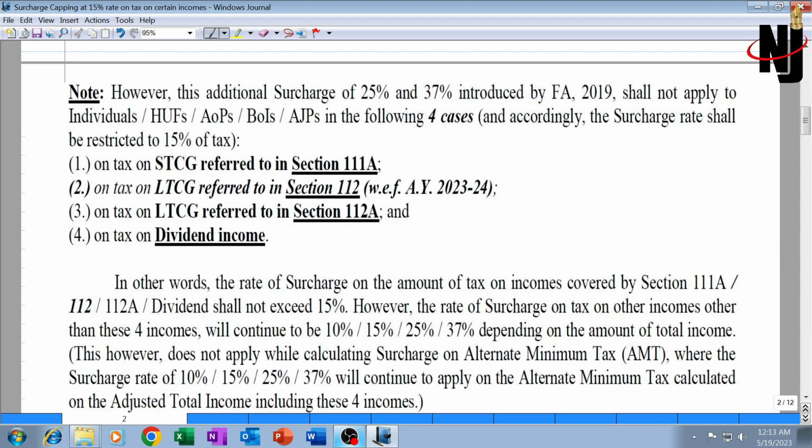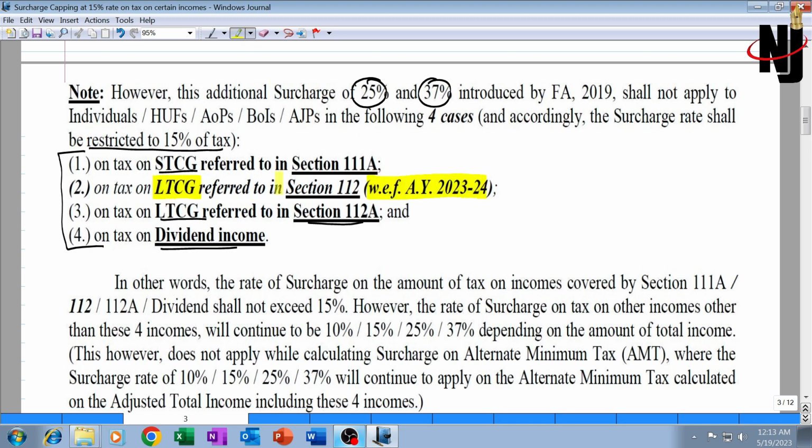This capping concept is applicable on, that is, instead of 25 and 37%, the surcharge rate will be restricted to 15% of tax on these 4 special incomes. Number 1, short-term capital gain referred to in section 111A, which is taxable otherwise at 15% rate. Long-term capital gain referred to in 112A, which is taxable at 10%, and dividend income, which is taxable at slab rate. And with effect from AY 23-24, even normal long-term capital gain referred to in section 112.